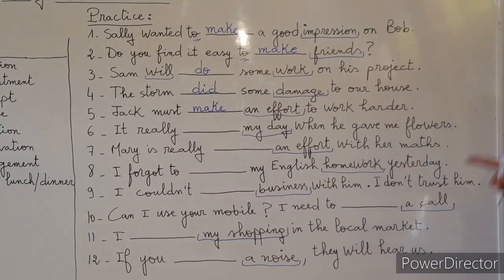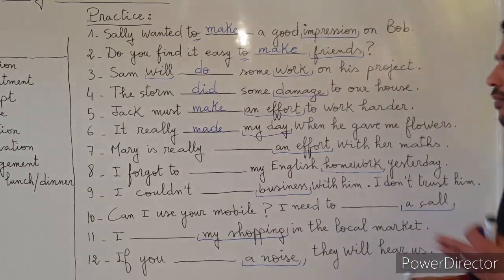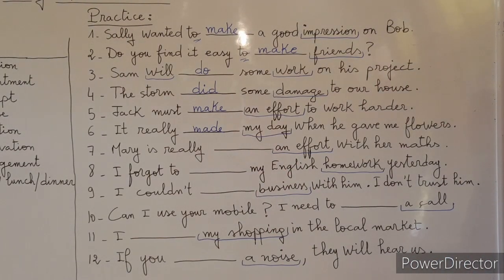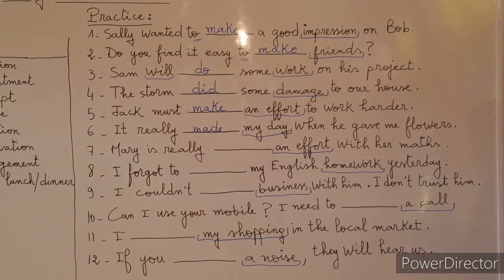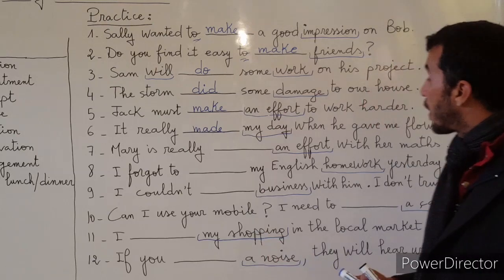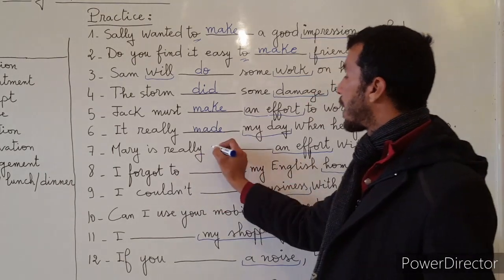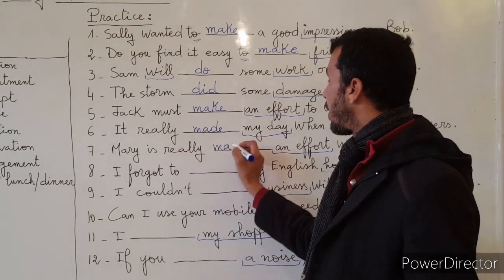It really made my day, sorry, because we use this or we have this a lot in American movies. We say, for example, "Hey, you really made my day." It's like I was not okay in the morning, or I was in a bad mood, but you made my day. It's like you did something that made me feel great. Number 7, Mary is really so. Of course, we have it already here, but we have to pay attention to the tense of the verb. So we have make, but here Mary is really making, present continuous, because we have already the auxiliary of the verb be.